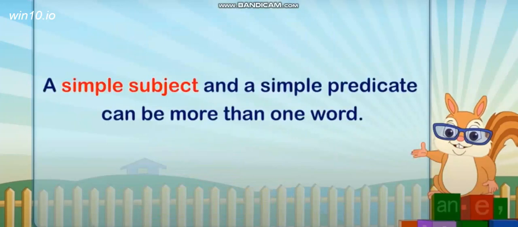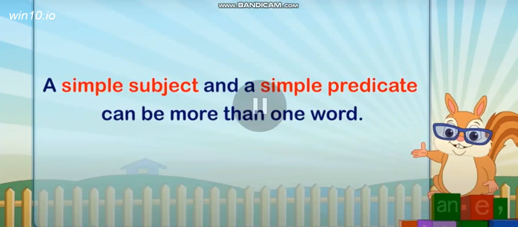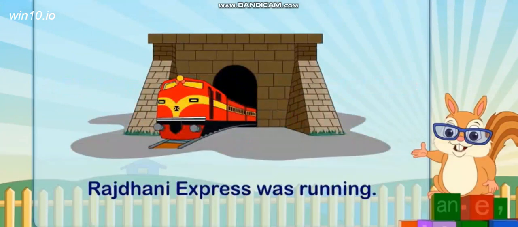A simple subject and a simple predicate can be more than one word. Therefore, it can be either a verb phrase or a noun phrase. For example, Rajdhani Express was running.